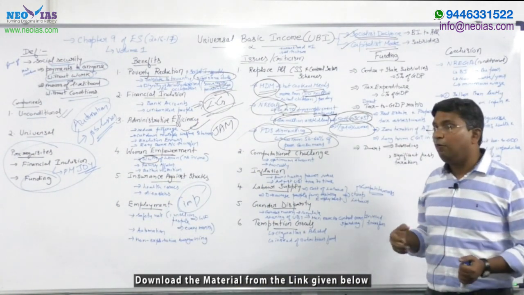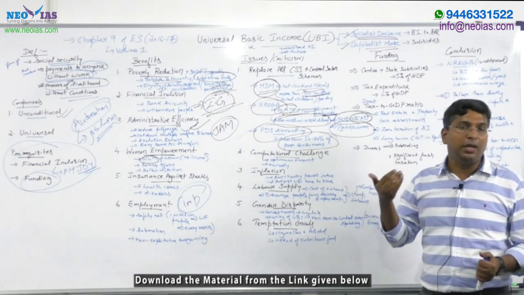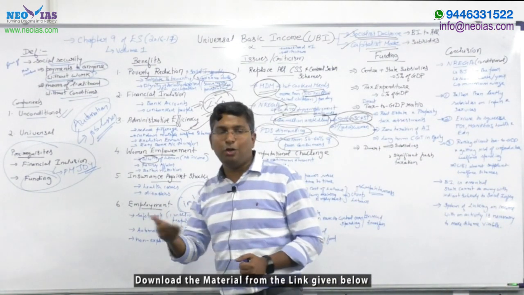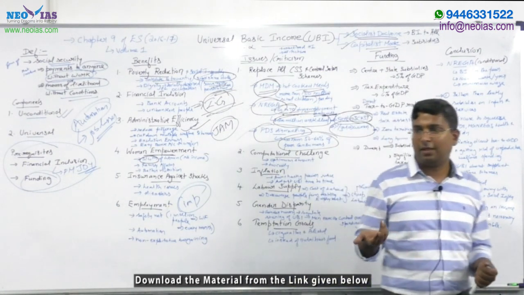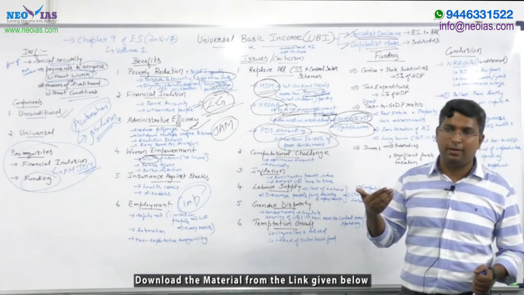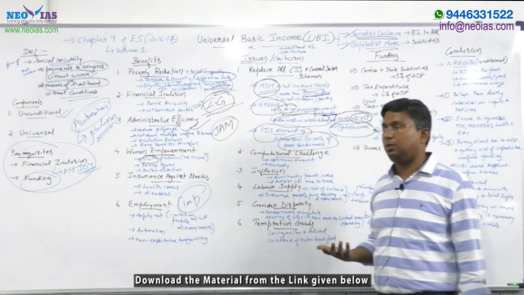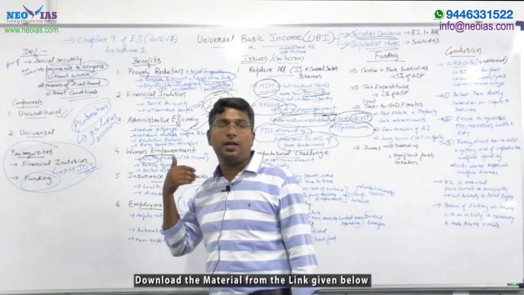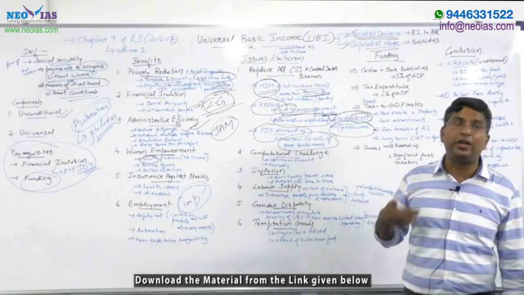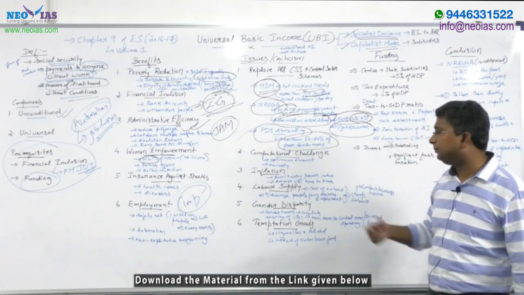Whenever the purchasing power of the people reduces, the government has to frequently adjust the minimum wage or UBI, the basic income. It is very difficult for the government to frequently adjust UBI. So that's another problem associated with it, inflation and related issues. UBI can result in inflation and reduce purchasing power, and because of that the government has to adjust UBI frequently, which is a big problem for the government. So that's another criticism against UBI.